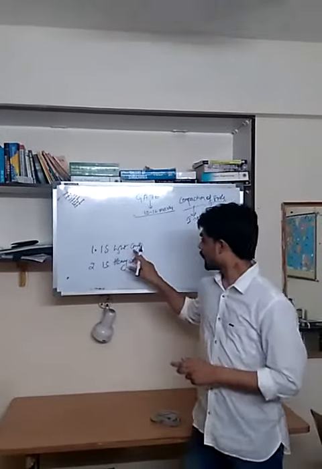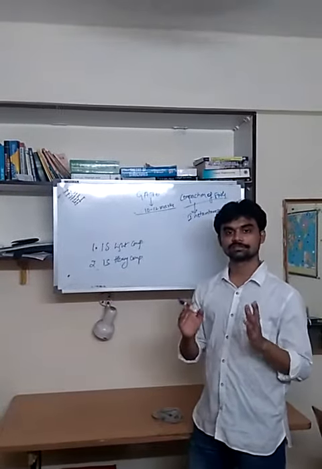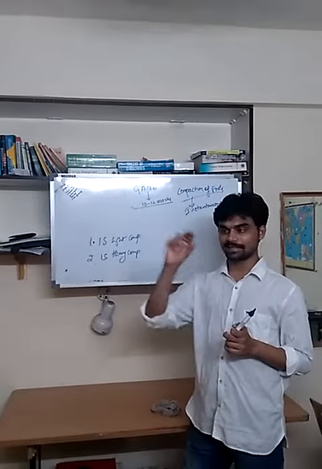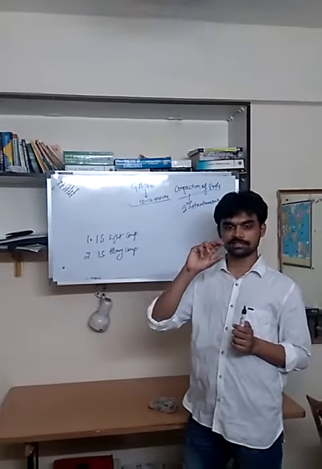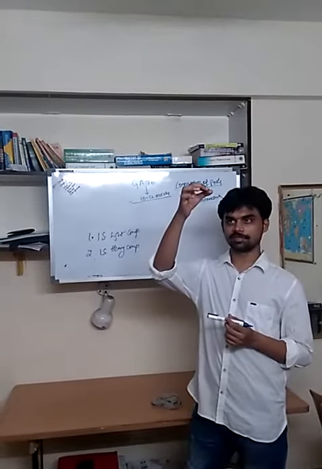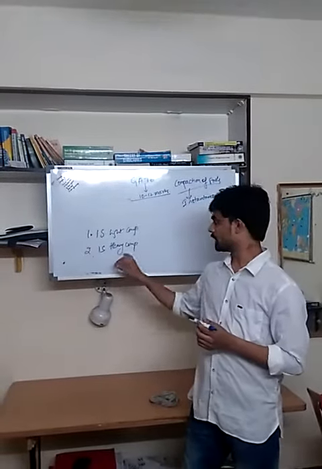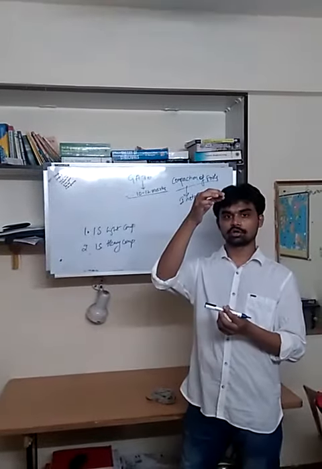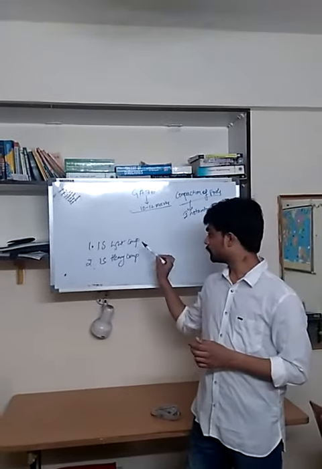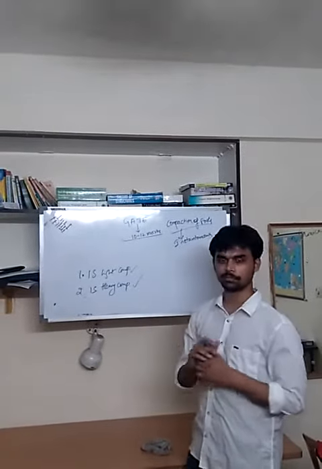First, how we conduct the Proctor test. First of all, we take a mold of 1000 cc volume, and in that we fill up the soil in 3 layers. After filling the soil in 3 layers, we drop the hammer with a free fall of 30 centimeters for light compaction, 45 centimeters for heavy compaction. We drop it 25 times for each layer. The weight of the hammer in each case we are going to discuss now.